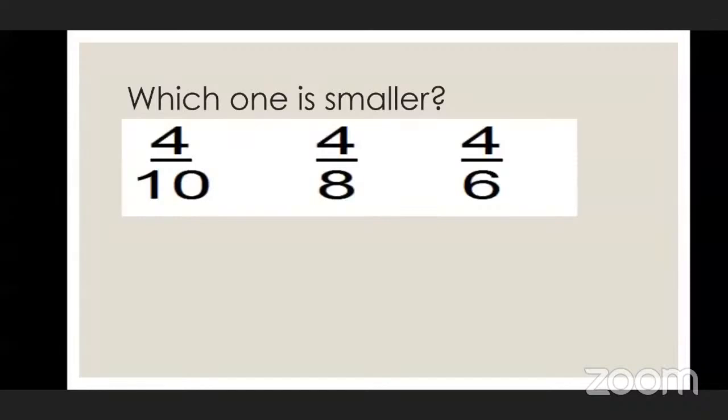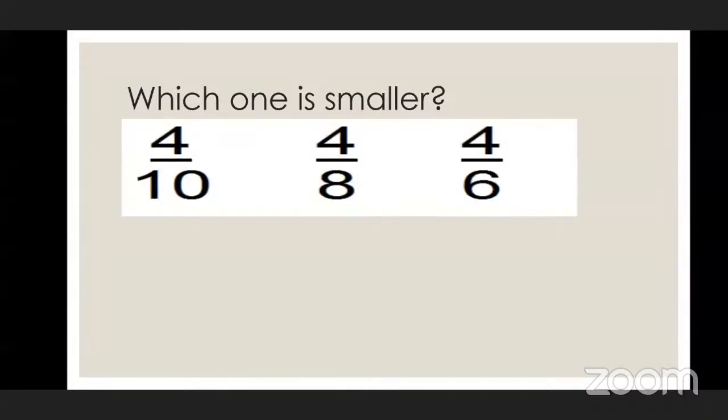4 upon 10, 4 upon 8, and 4 upon 6. Very good. In all these fractions, numerators are the same. But what is different? Denominators. Denominators are different. Very good. Now you have to compare them.